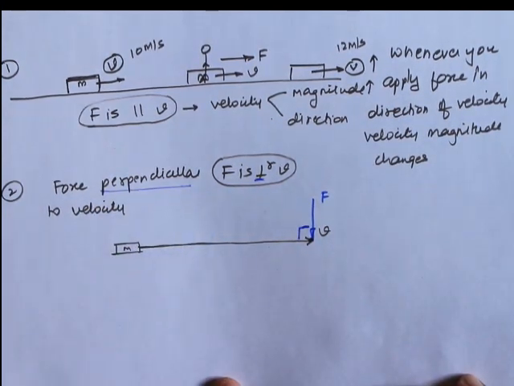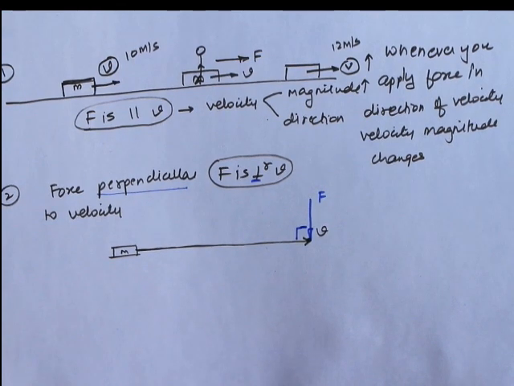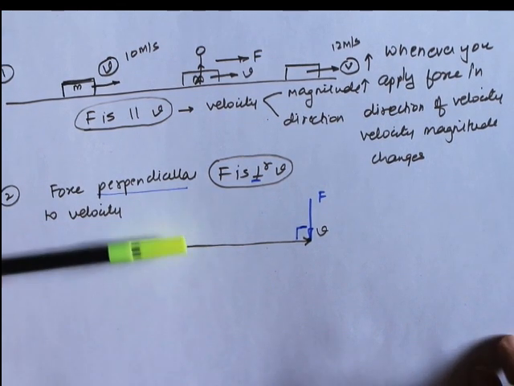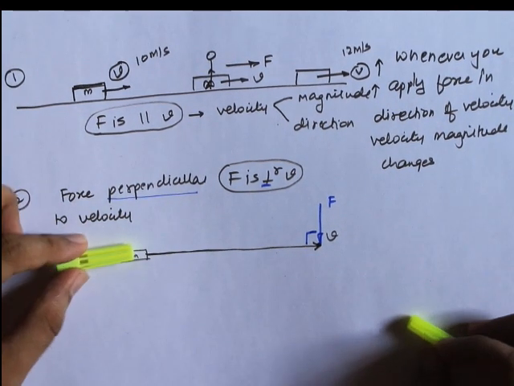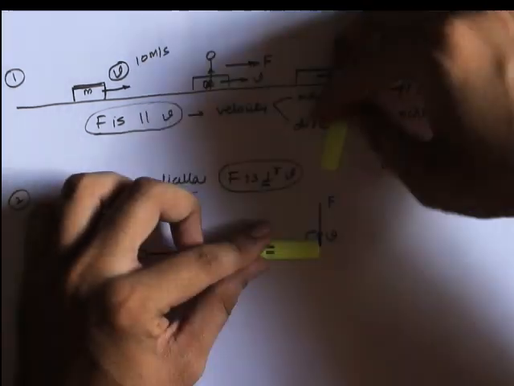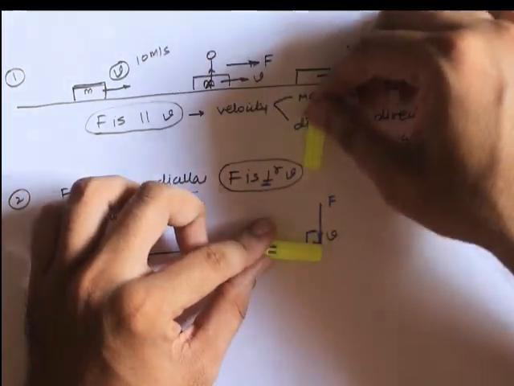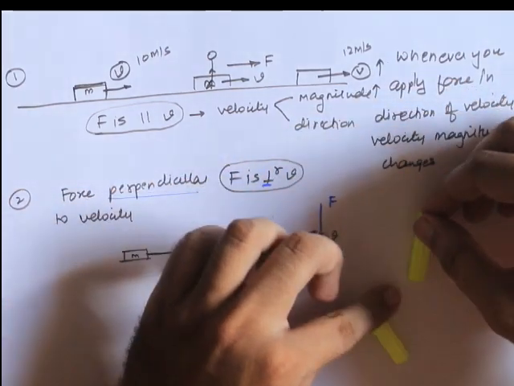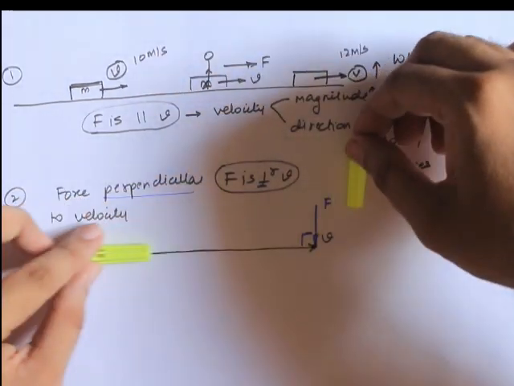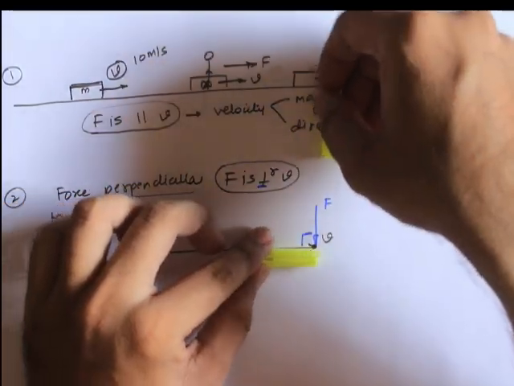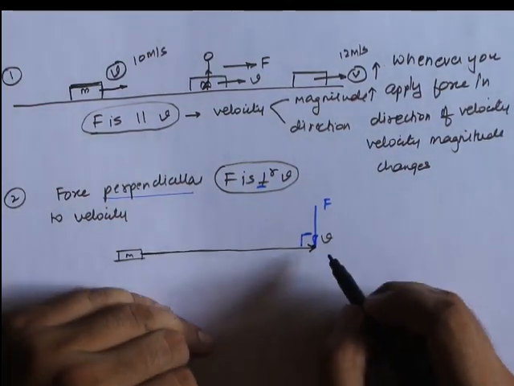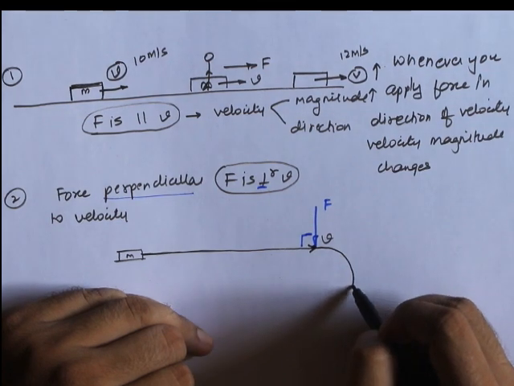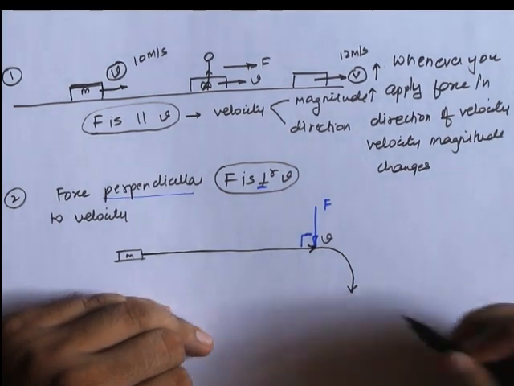So what will happen is, the block is moving this way, and if I apply a perpendicular force, it turns. It changes its direction, this way.